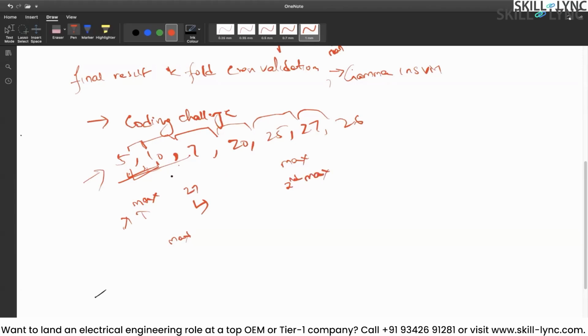Okay. And then you have to compare the new number which is coming in with the max and then the second max. If you try to do it this way, you will notice that the number of operations you are working with would be quite less, and that would optimize your code. So please try to do it this way. You have to assign the maximum.